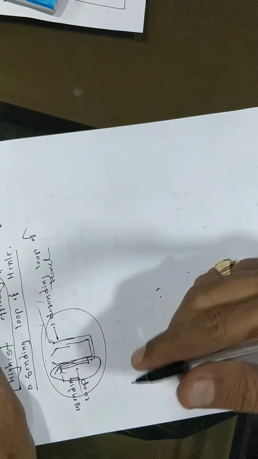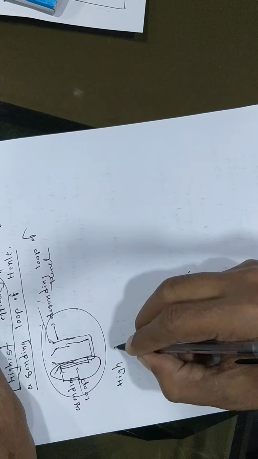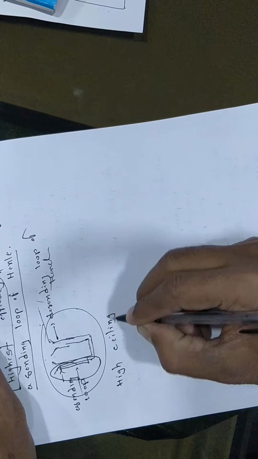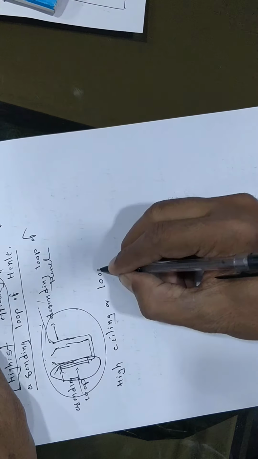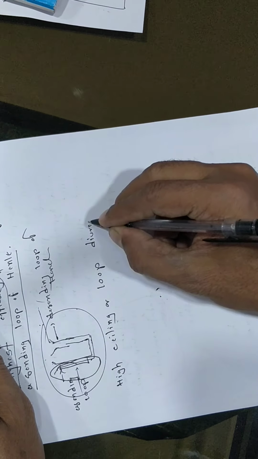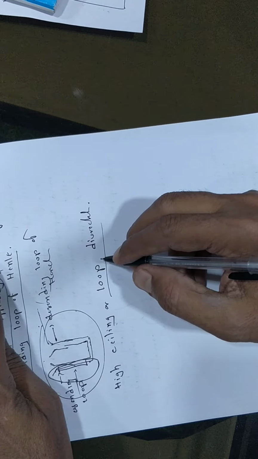They are also called high ceiling or loop diuretics because they act in the loop of Henle. That's why they are called loop diuretics.